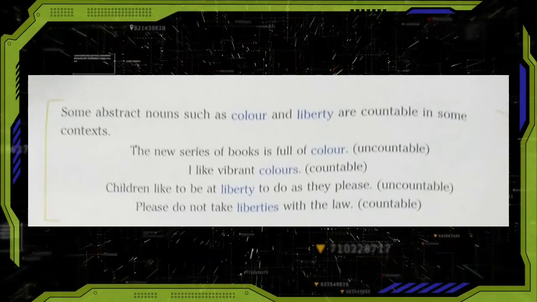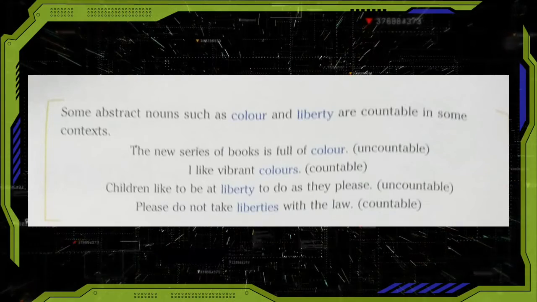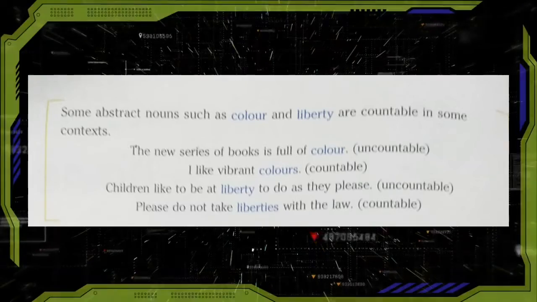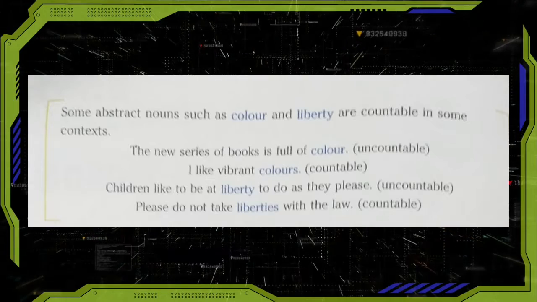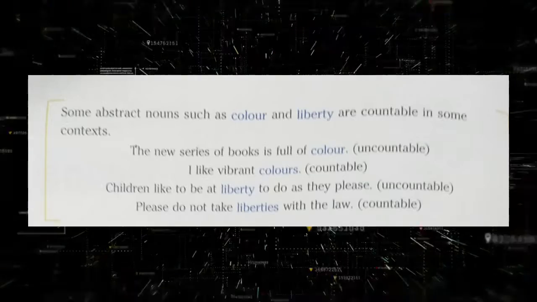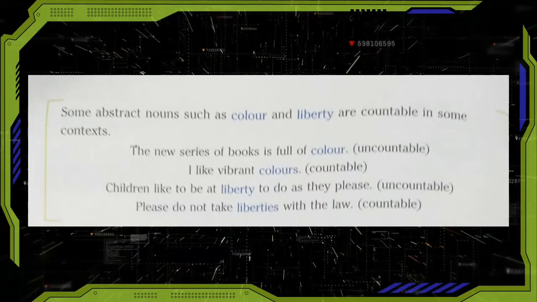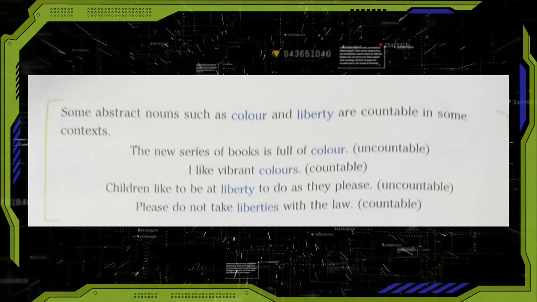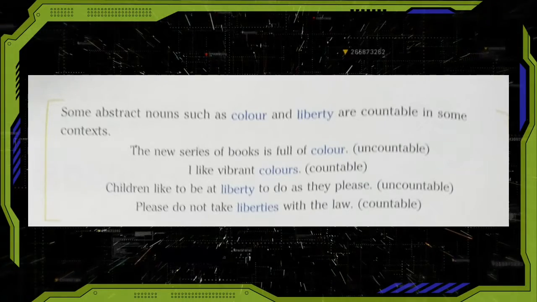So, some abstract nouns such as color and liberty are countable in some context. For example, the new series of books is full of color, that is uncountable noun. I like vibrant colors, that is countable nouns. Children like to be at liberty to do as they please, that is uncountable noun. Please do not take liberties with the law, that is a countable noun.